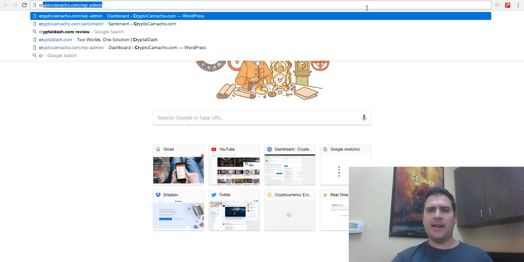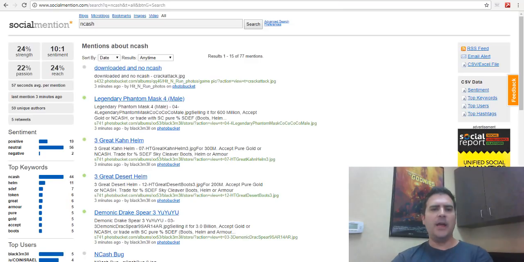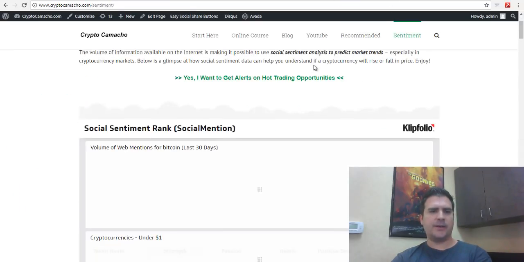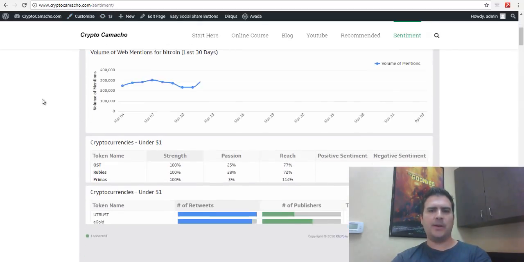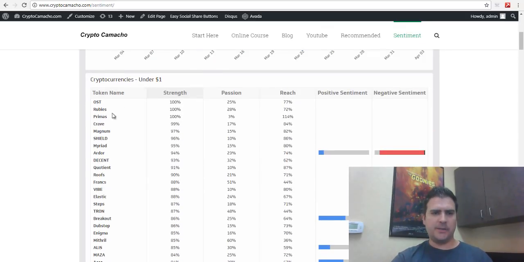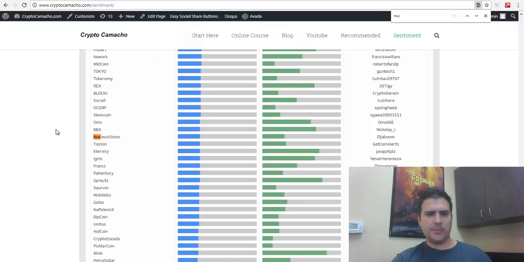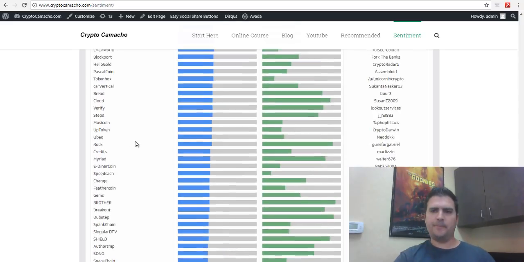And if you guys want, if I go over to cryptocamacho.com/sentiment, I've actually aggregated all the information from Social Mention into a chart there, which you can go and check out right here. And if you go and look at this page, you'll notice that under cryptocurrencies under $1, NCash should pop up here because it has very, very good, strong metrics, right? So I'm going to look for Nucleus. There it is, Nucleus Vision, right? It has a lot of positive sentiment here. Actually, it is pretty far down on the list, but I would think it'd be higher. That data is a little bit old.